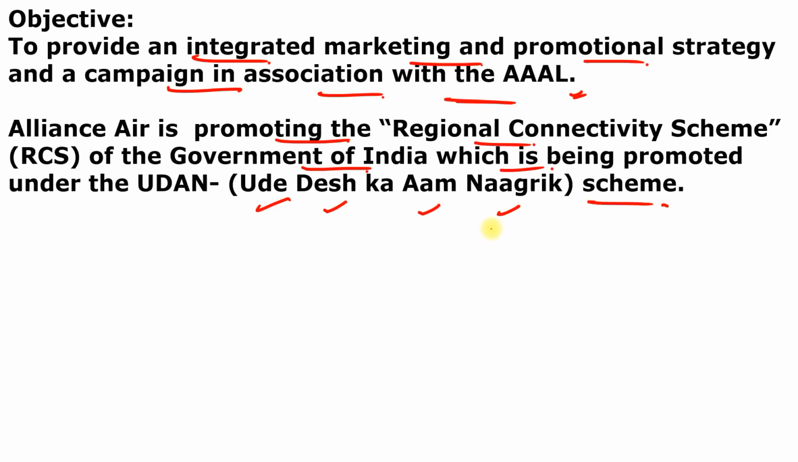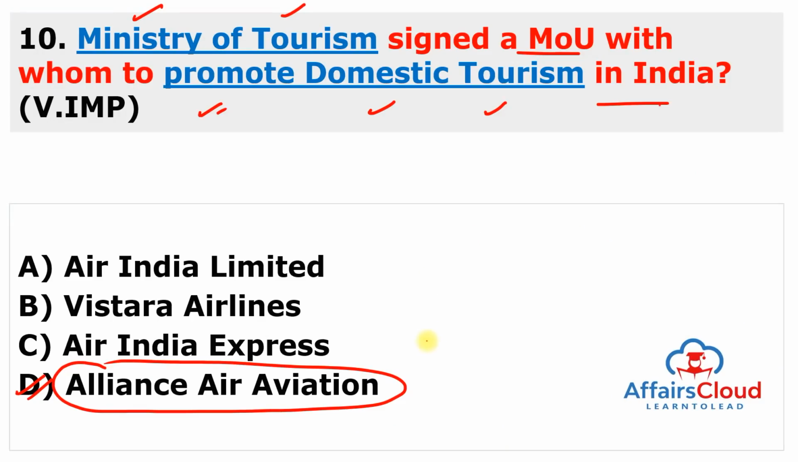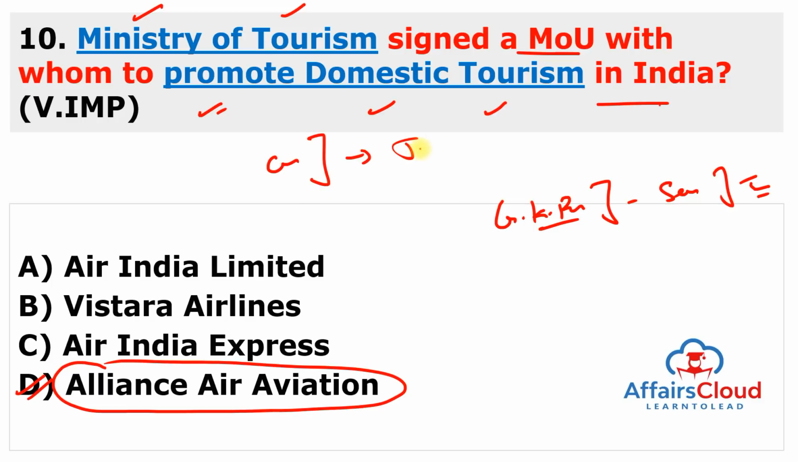Ude Desh Ka Aam Nagrik was launched as a regional connectivity scheme under the Ministry of Civil Aviation in the year 2016. And it is a regional airport development program for upgrading under-serviced air routes. And remember about the Union Ministry of Tourism, the Cabinet Minister is G. Kishan Reddy, and his constituency is Secunderabad in Telangana. And you can also remember the Union Minister of Civil Aviation is Jyotiraditya Scindia, and his constituency is Madhya Pradesh, because he is currently a member of Rajya Sabha.